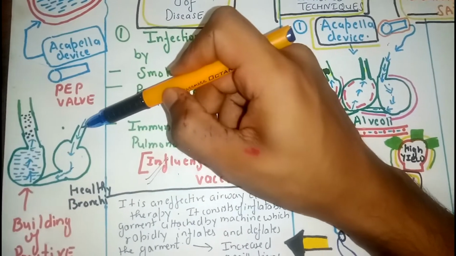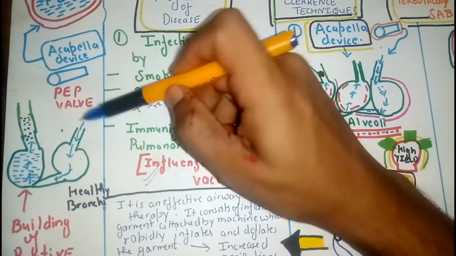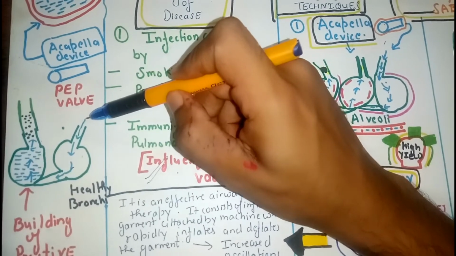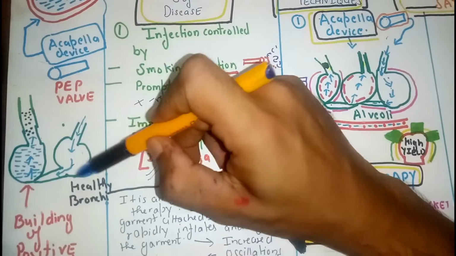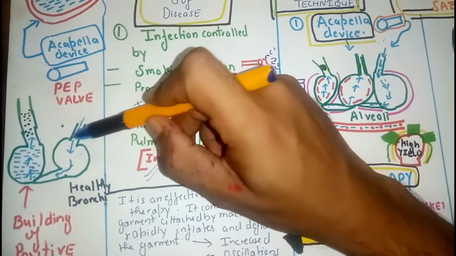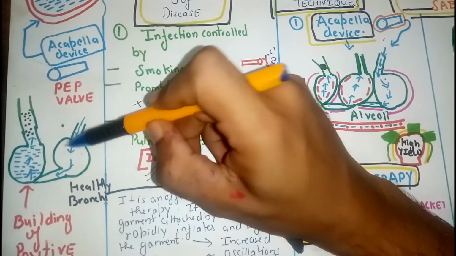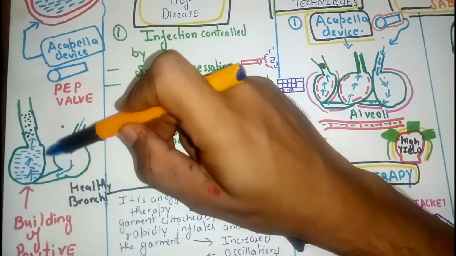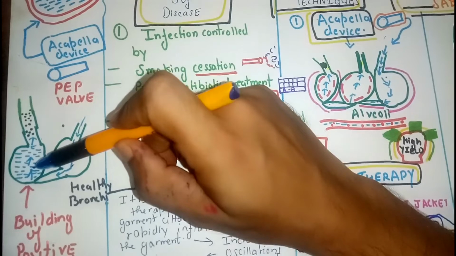So the basic mechanism of the Acapella device is, when the patient is asked to deeply inhale, it will build up a positive pressure inside the alveoli. When the positive pressure builds up inside the alveoli, it will pass out to the adjacent alveoli.